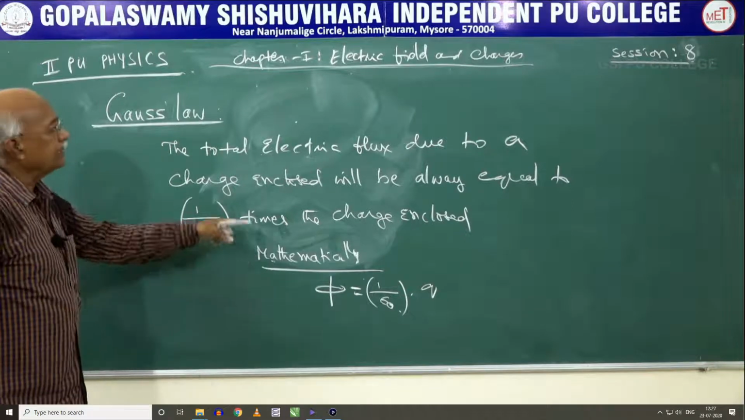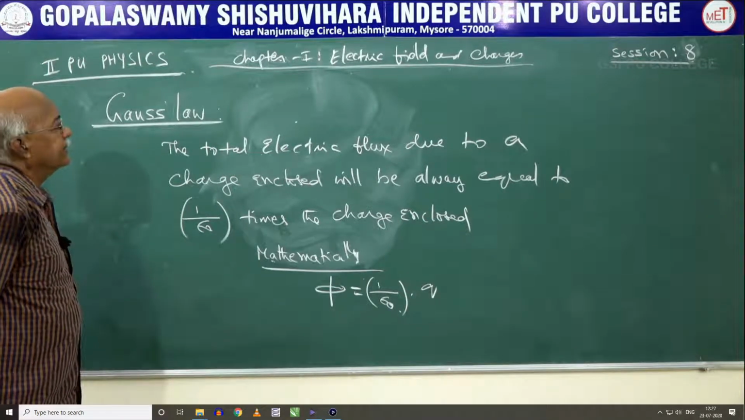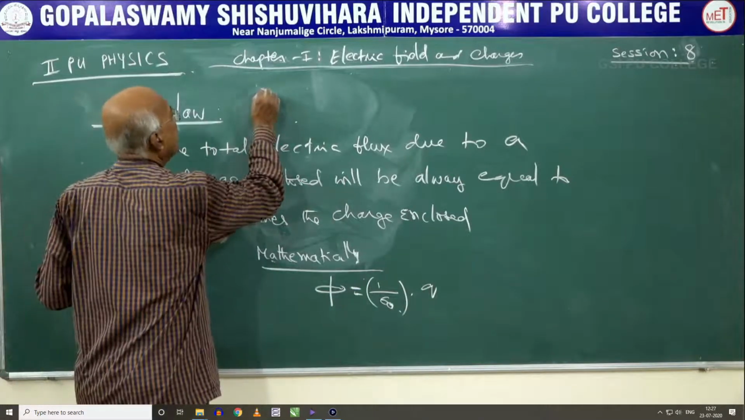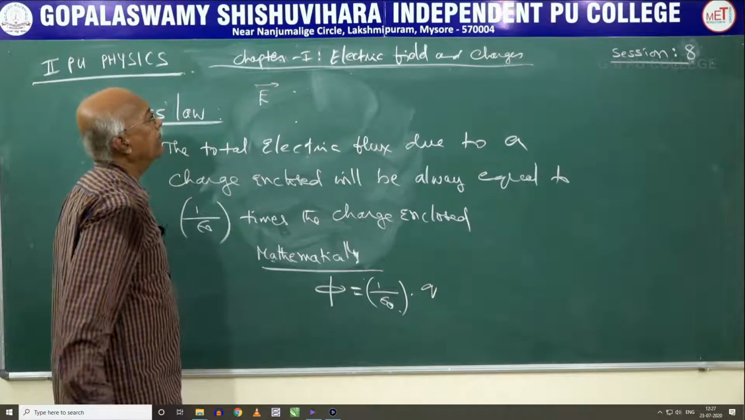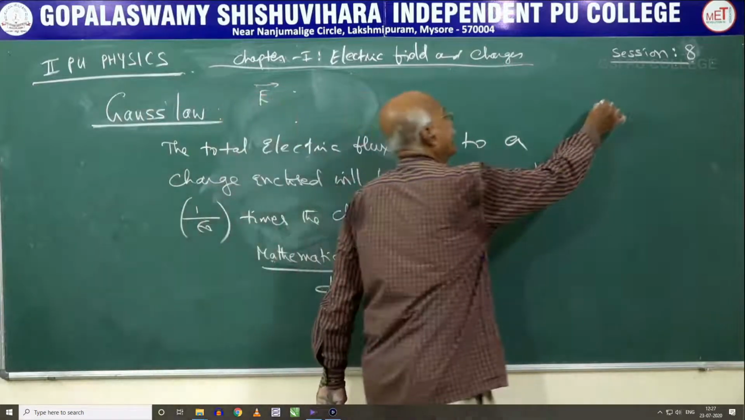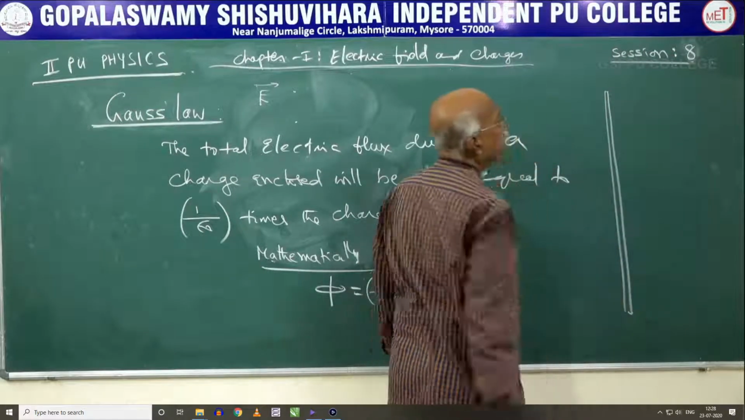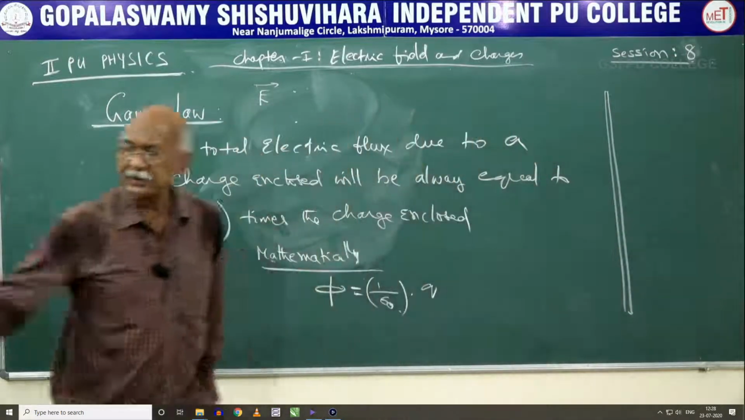Now, making use of this, we have to study the three cases. The three cases are electric field. What is the electric field available in case of an infinitely long thin wire? We have to derive electric field in case of an infinitely thin long wire. This is the first case.